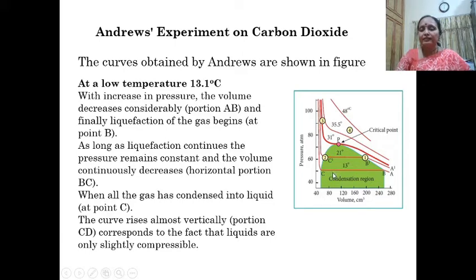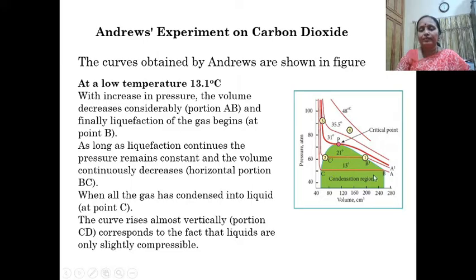When all the gas has condensed into liquid, that is at the point C, there is a sudden rise in the curve. The curve rises almost vertically, the portion CD, which corresponds to the fact that liquids are only slightly compressible.